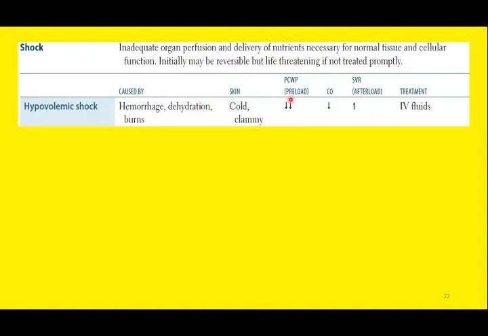So the pressure inside the left atrium, or the capillary wedge pressure, will be on the lower side. Why? Because there is already loss of a significant volume of fluids. So the pressure in the right and left atria will be on the lower side as well. So we will treat the shock by treating the cause. Obviously, we will treat the cause and we will stabilize the patient by giving intravenous fluids in hypovolemic shock.